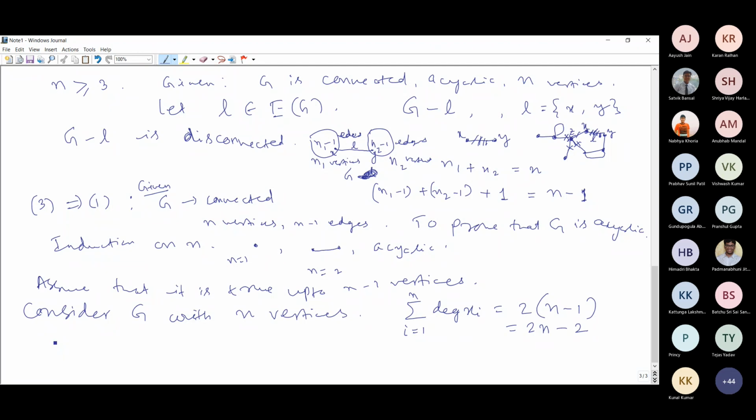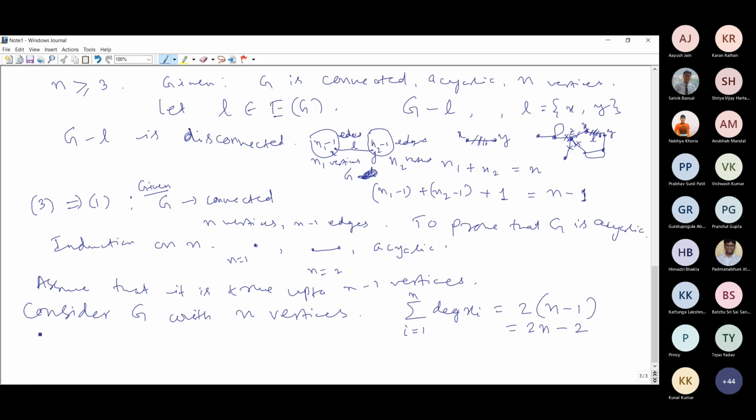All the vertices cannot have degree 2 because of this equation, since the sum is equal to 2n minus 2. We have seen this also in one exercise problem. So there is a vertex x whose degree is strictly less than 2, so the degree will be 0 or 1. But the degree cannot be 0 because the graph is connected, so we cannot have an isolated vertex. So this gives you that there is definitely a vertex with degree 1.